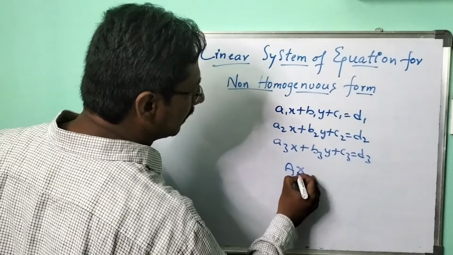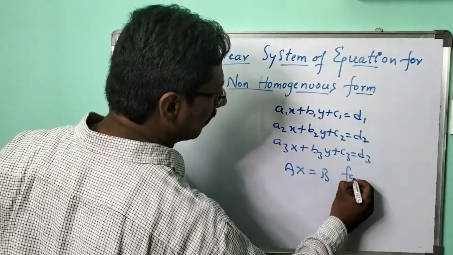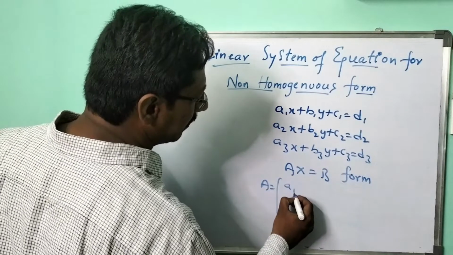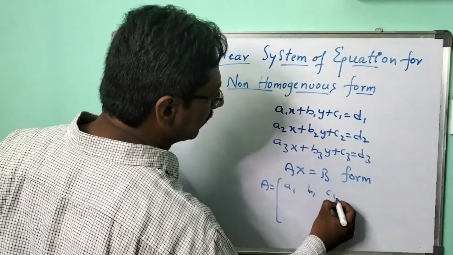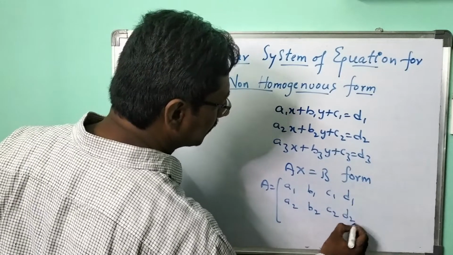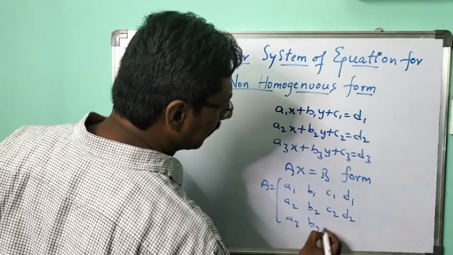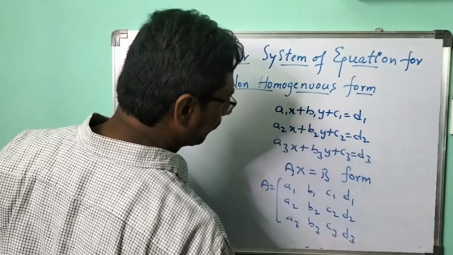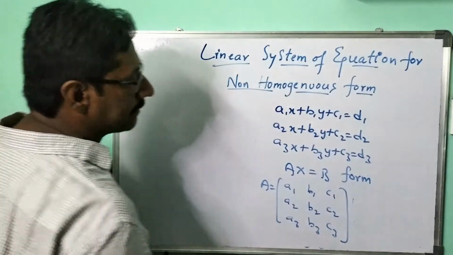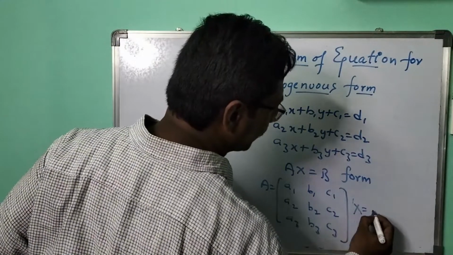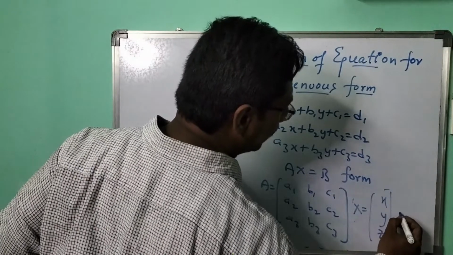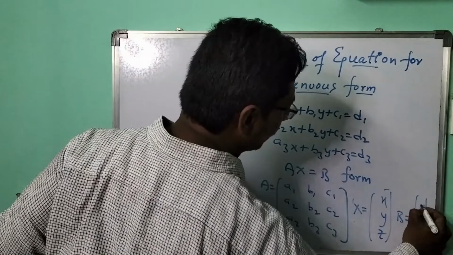A x equal to b form, where A is nothing but a1, b1, c1, a2, b2, c2, a3, b3, c3, and x is nothing but x, y, z, and B is nothing but d1, d2, d3.